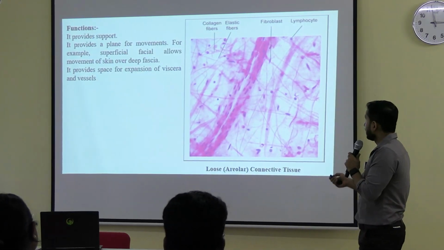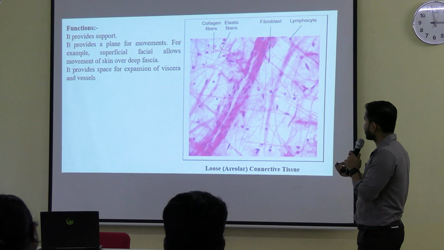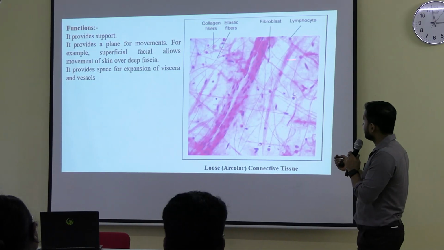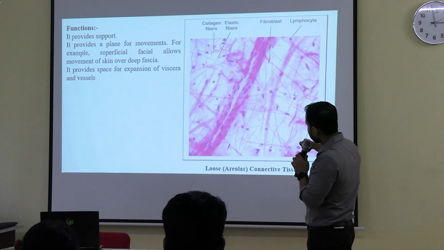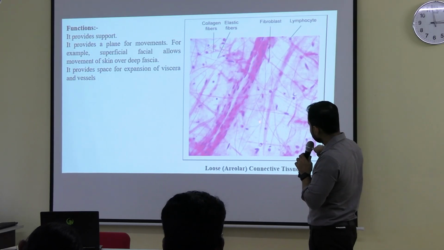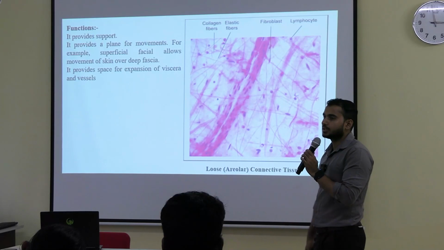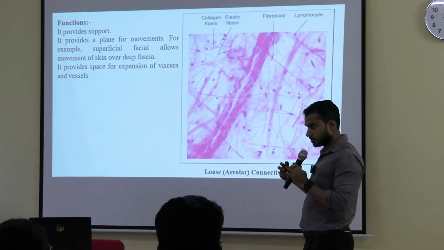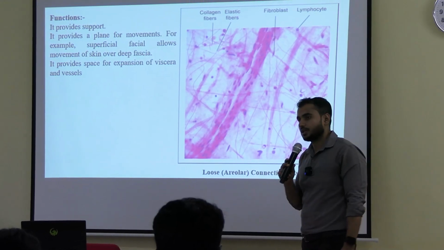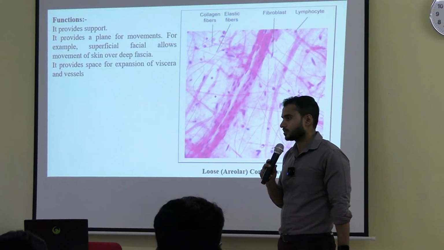Here you can see the fibroblast cell, lymphocyte cells. Okay, different types of cells can be seen. Along with that you can see different types of fibers also. Next, can you see those empty spaces? Can you see this empty space of white color? Why is it empty, and why is it appearing like this?